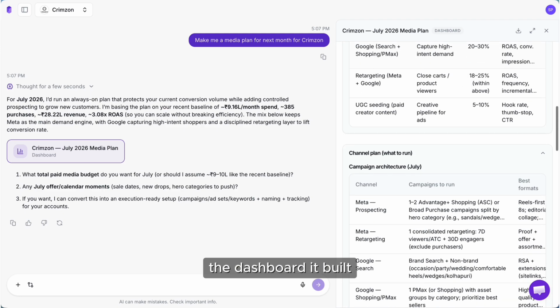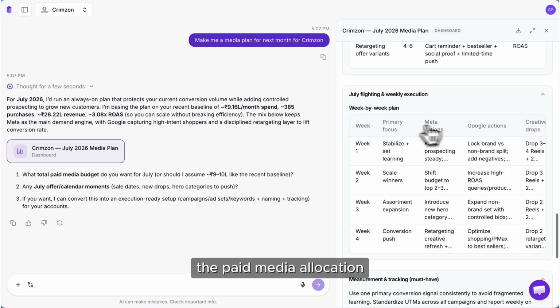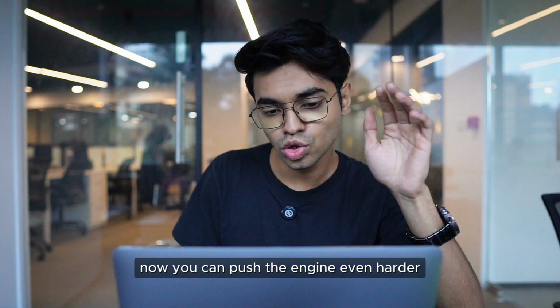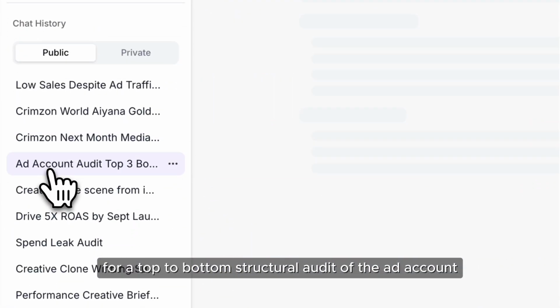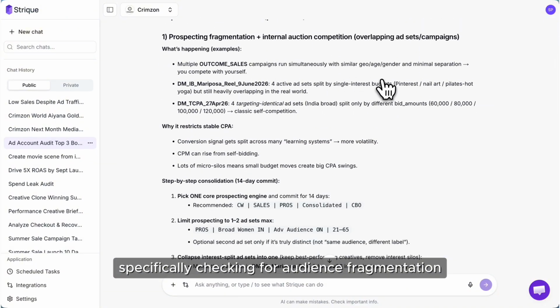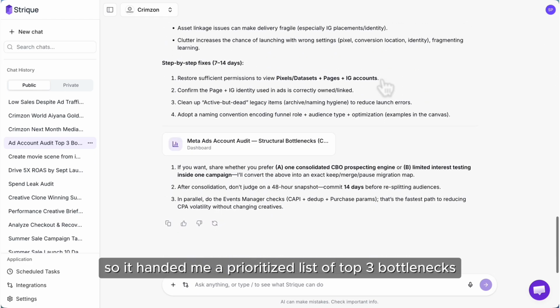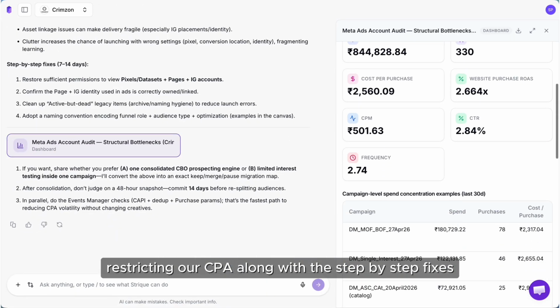The dashboard it built maps out the entire budget framework, the paid media allocation, week by week execution, tracking, and the exact risks to watch. Now you can push the engine even harder. In another chat, I asked for a top to bottom structural audit of the ad account, specifically checking for audience fragmentation and overlapping ad sets. So it handed me a prioritized list of top 3 bottlenecks restricting our CPA, along with the step-by-step fixes.